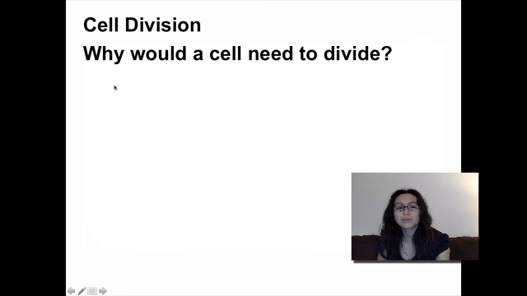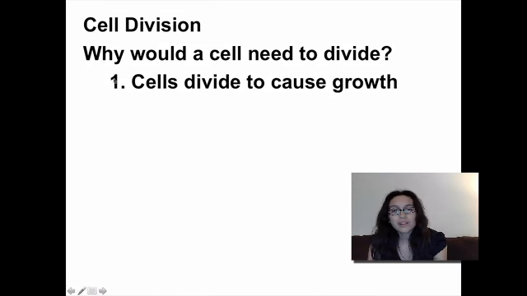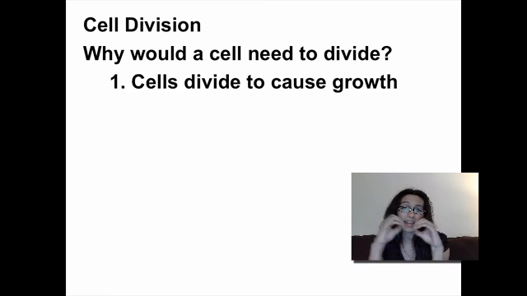So the first reason is cells divide to cause growth. So in order to grow, you must add new cells onto your body. So for every single living thing on our planet that is a multicellular organism, we all started off as a zygote, when the sperm and the egg came together and formed our very first cell, and that cell divided, and then those divided, and we began to grow. So growth is adding cells onto the body.